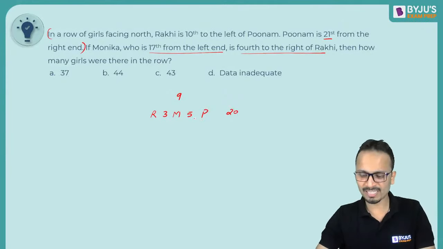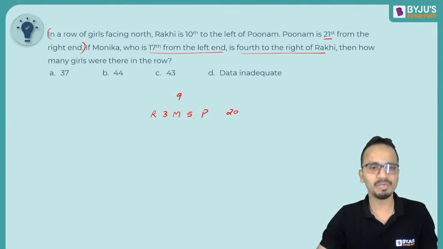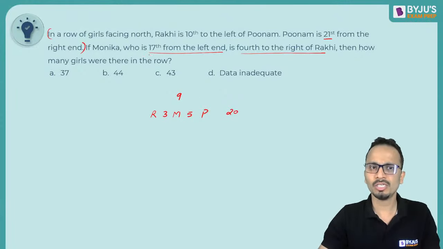So I'm getting different answers for this one. 44, 43, 44, 43. A lot of you are giving me different answers. So let's see what will be the right answer. Now, since I know the position of Monica, who is 17th from the left end, I can say that on the left side of Monica, there should be another 16 girls. Okay, I've copied Monica here. So on the left of Monica, there should be another 16 girls.